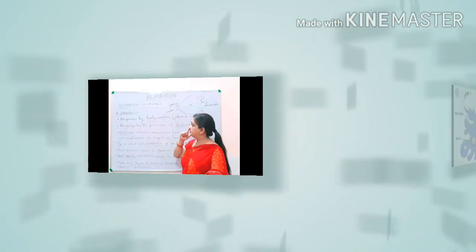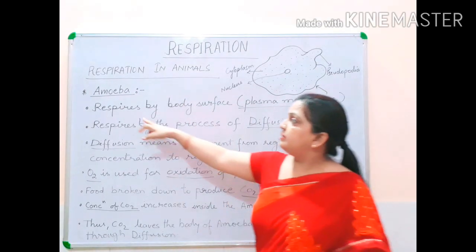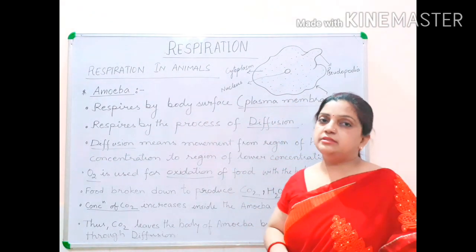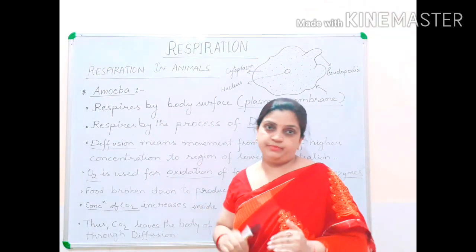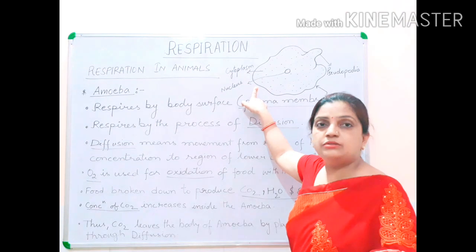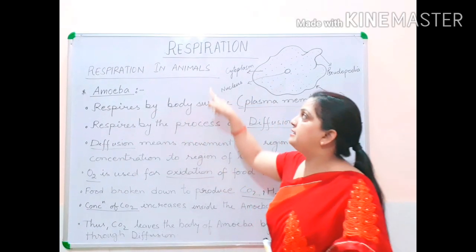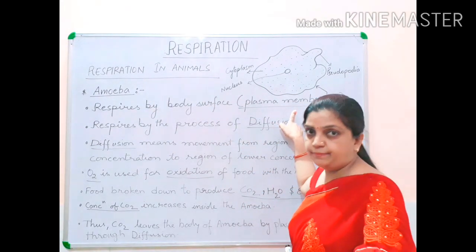So now children, we are going to study respiration in amoeba. Amoeba respires by the body surface. Just now in the diagram I have told you what the body surface of amoeba is. The body surface of amoeba is this single wall-like structure called the plasma membrane. Hence, respiration in amoeba takes place by the plasma membrane.